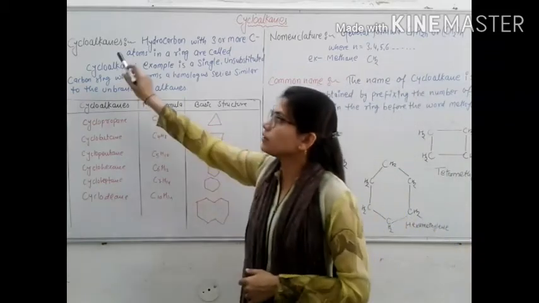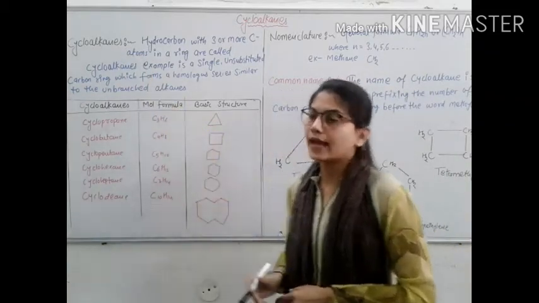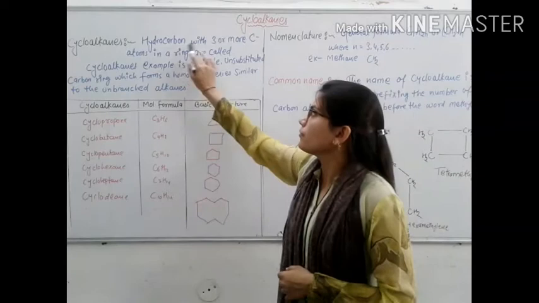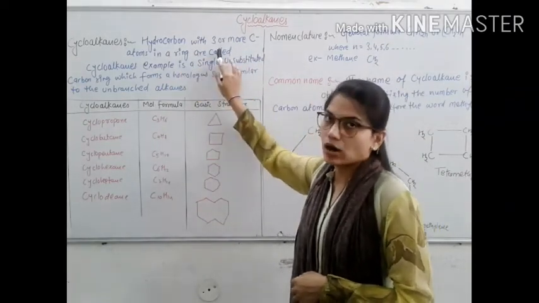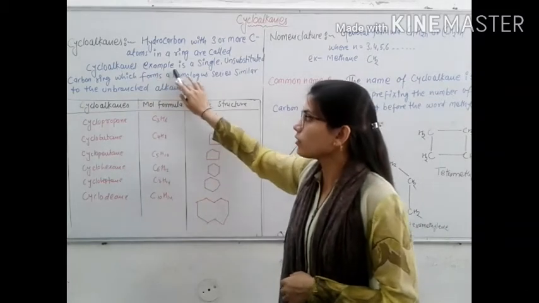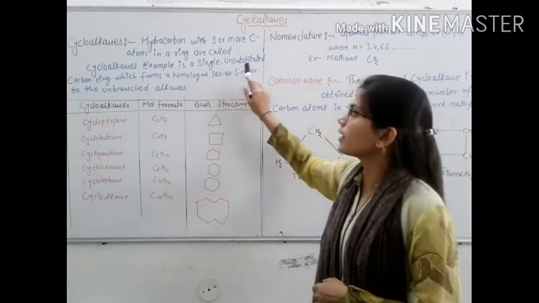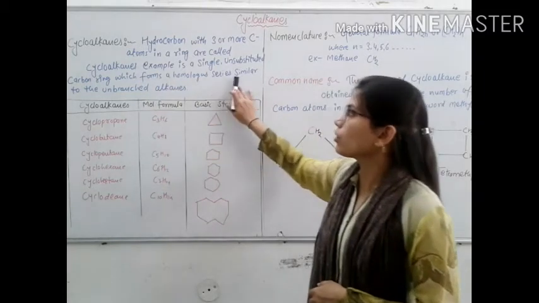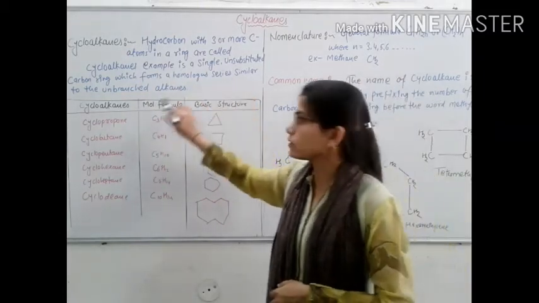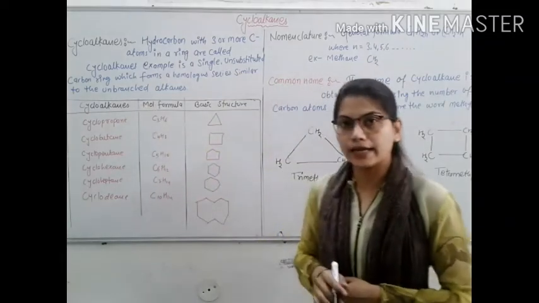Now let's discuss what is cycloalkane. Hydrocarbons with 3 or more carbon atoms in a ring are called cycloalkanes. Cycloalkanes are single saturated carbon rings which form a homologous series similar to the unbranched alkanes.